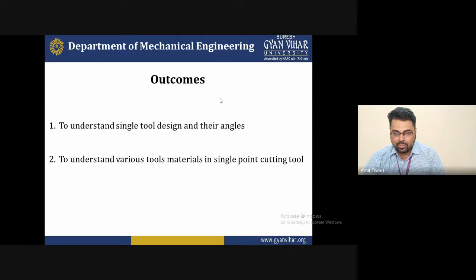Second is to understand the various tool materials for single point cutting tools, because there are too many materials in the mechanical engineering world. So what type of material we select for appropriate cutting, and where the cutting will proceed well or a good surface finish will occur. What type of material parameters are selected for a single point cutting tool, you will understand by the end of the session.